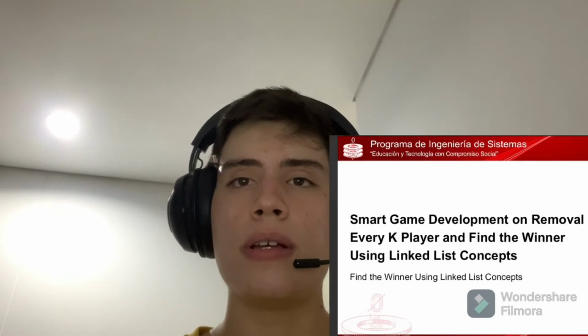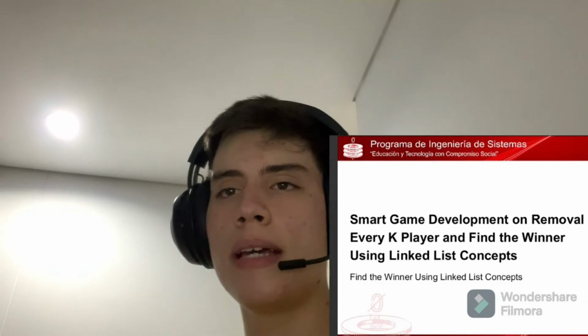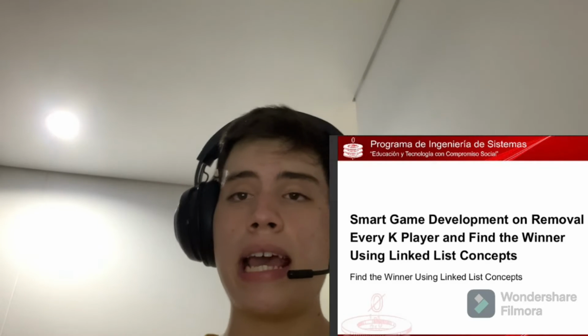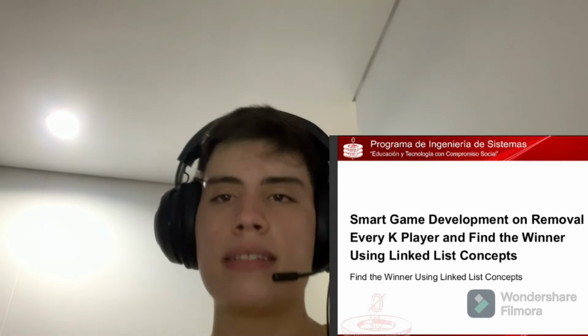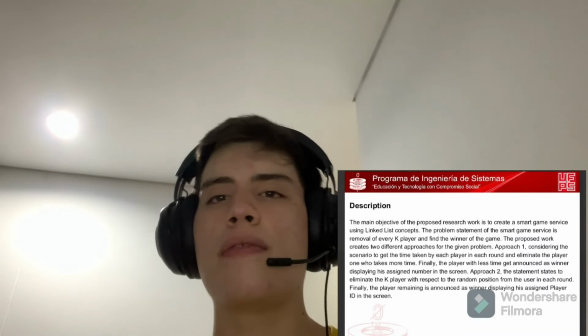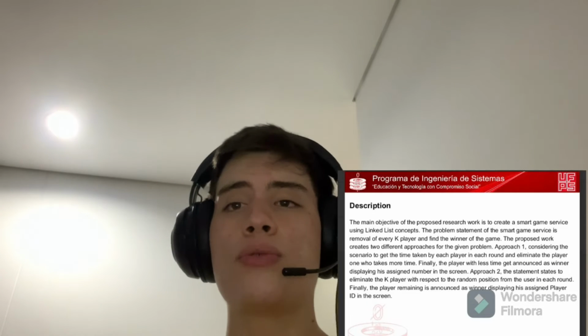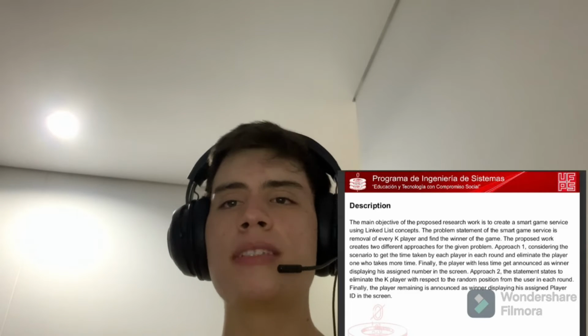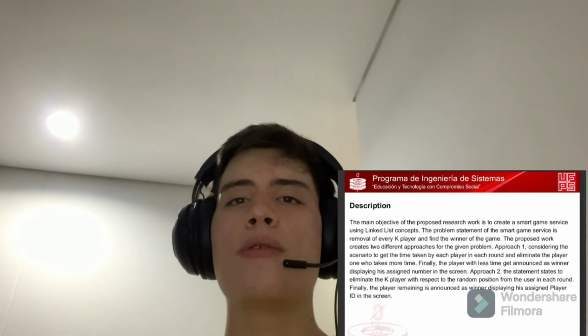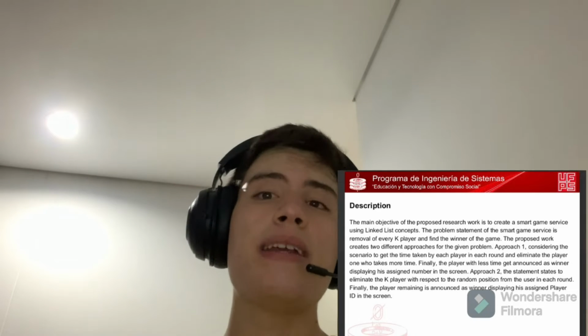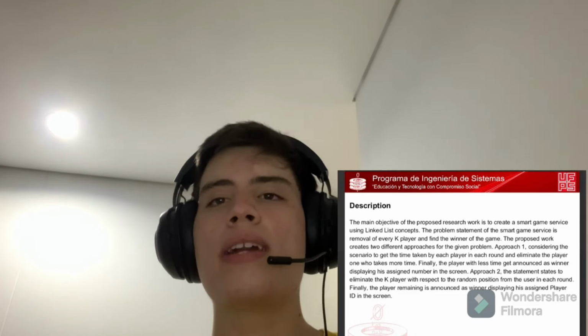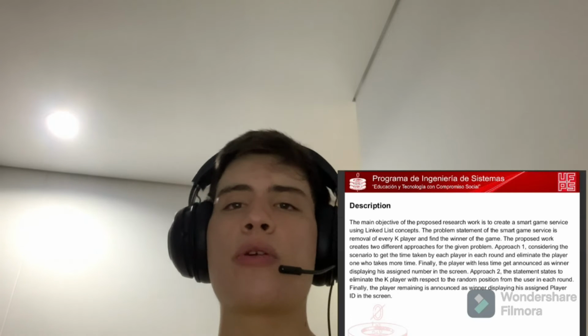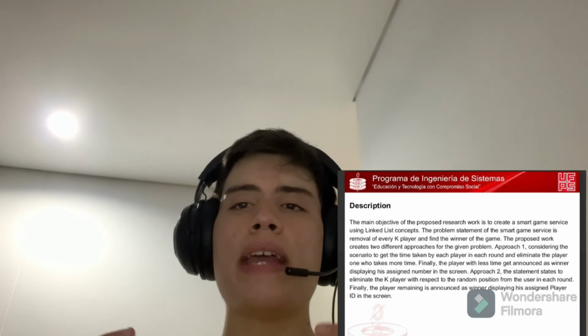Now, lastly, we'll be talking about smart game development on removal of every K player and find the winner using linked list concepts. The main objective of the proposed research work is to create a smart game service using linked list concepts. The problem statement of the smart game service is the removal of every K or key player and to find the winner of the game. The proposed work creates two different approaches for the given problem.